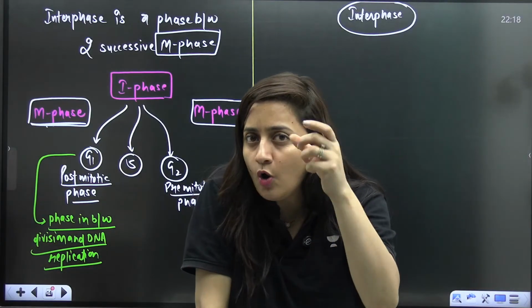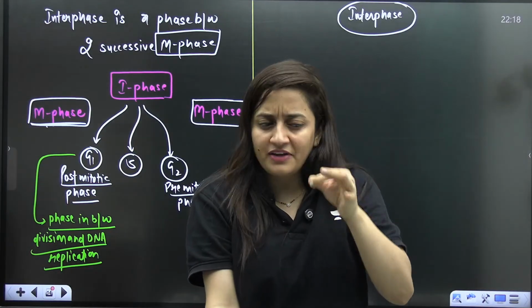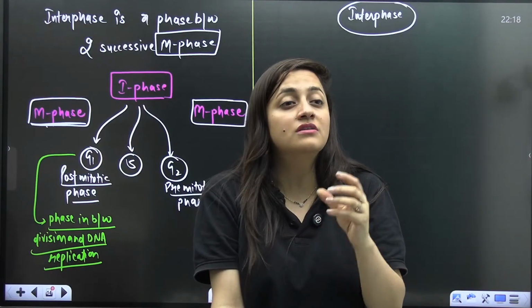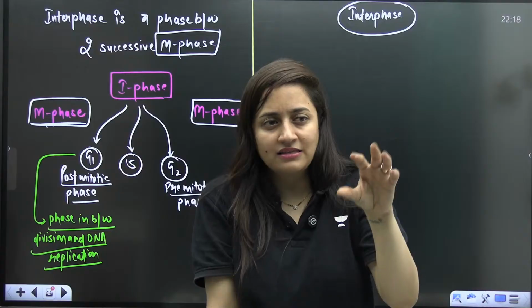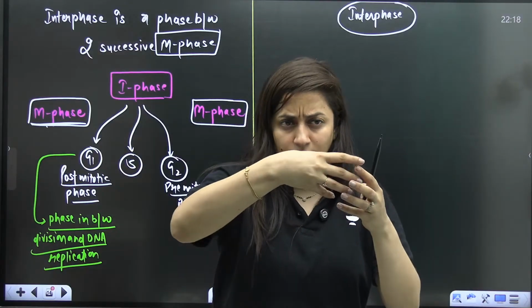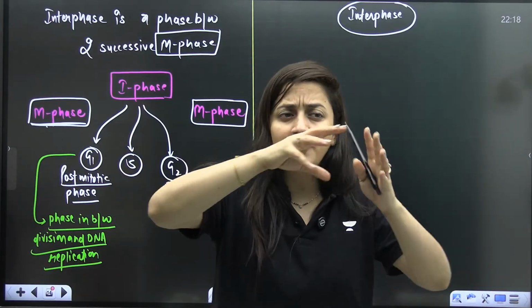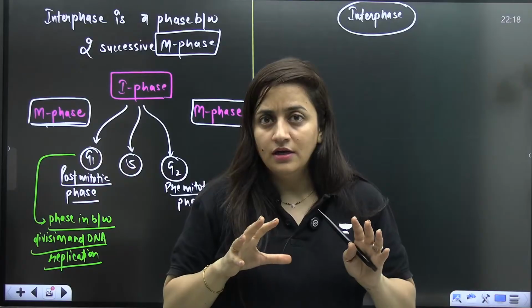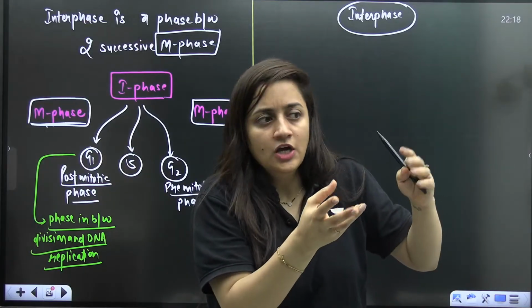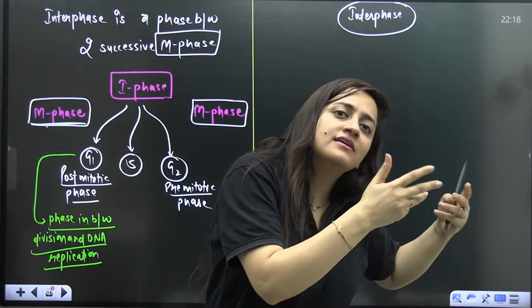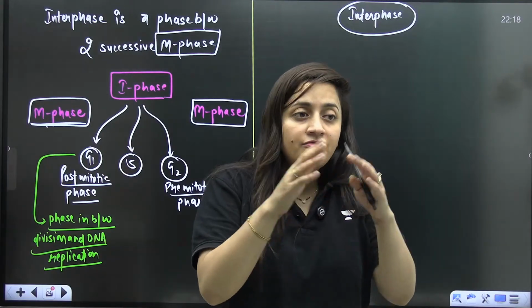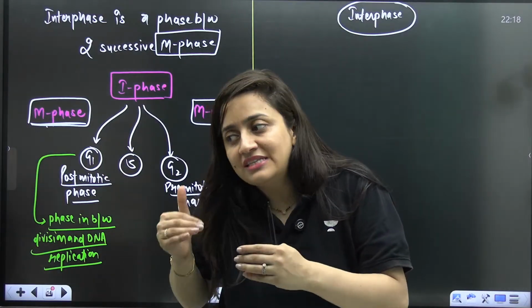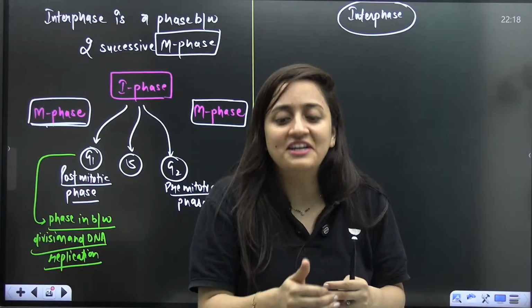But when you observe the nucleus of the interphase under the microscope, you are not going to see any movement of chromosomes or something like that. You will see that not even the chromosomes are there. Chromatin is there, and it is also tangled. It doesn't show you some activity. So sometimes scientists thought this is a resting stage where nothing is happening. But later on, we got to know that it is the phase where the cell is actually metabolically very active.